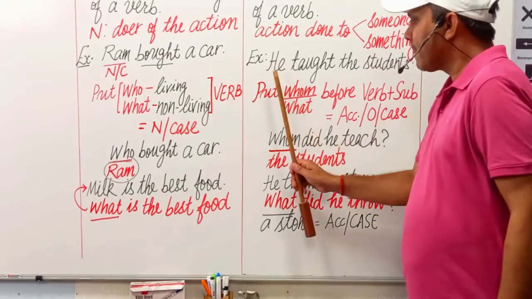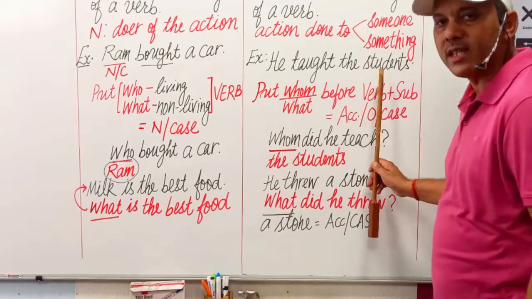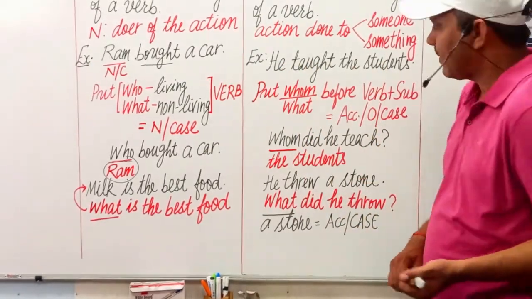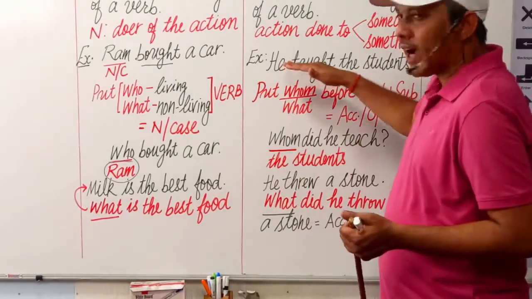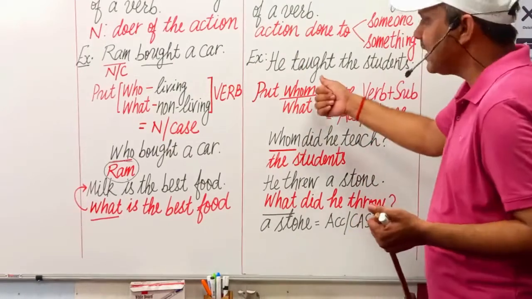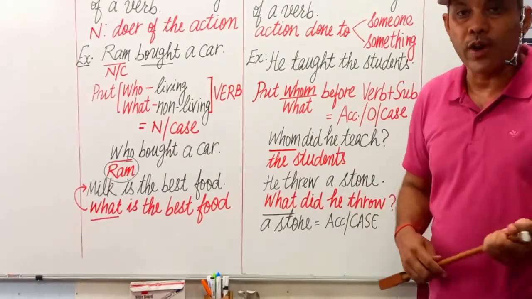For example, he taught the students. Simple past tense. Now, how do we find the objective case or accusative case of noun in this sentence? There is one more formula.